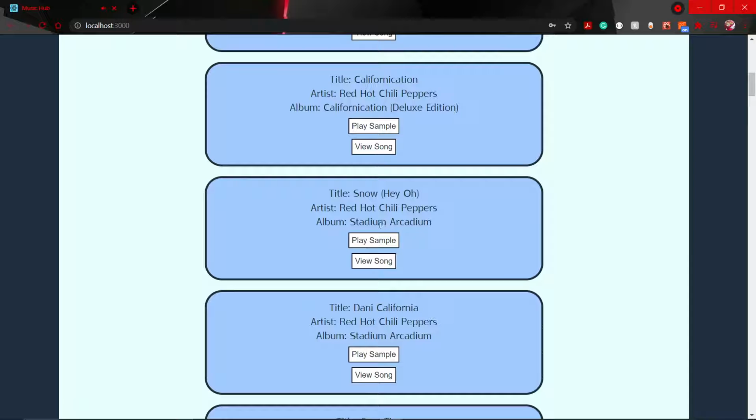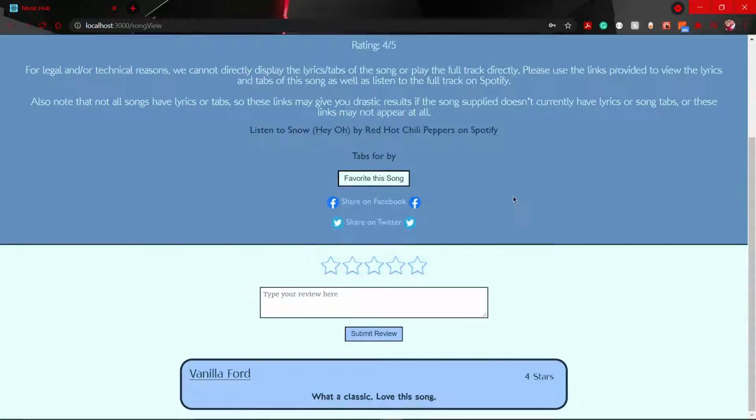And there you go. And if you were paying attention, you would see that the button updated to pause sample and then it updates back to play sample, and it only affects that button specifically, not any of the others. And it plays the sample, you know. And I thought that that was a very nice little thing to do. It's always nice to have a preview before you go into something, especially if you're looking for new music, which is the case of why I wanted to make this site. This is for finding new music, or to find some old ones, and you want to make sure it's the right one. But let's go ahead and view the song.